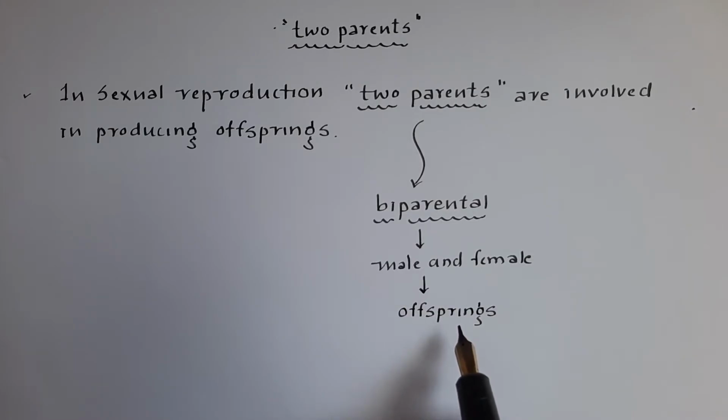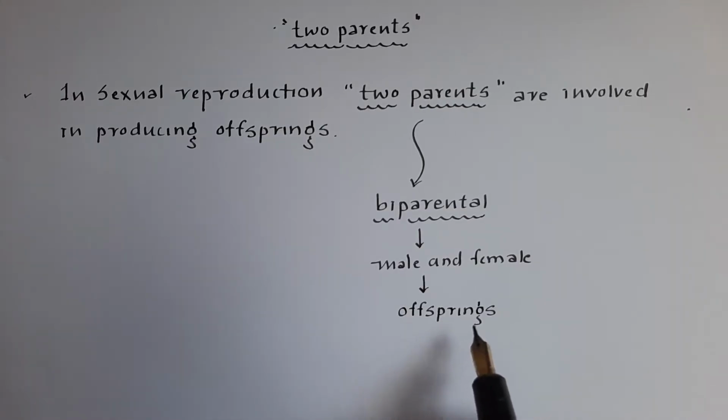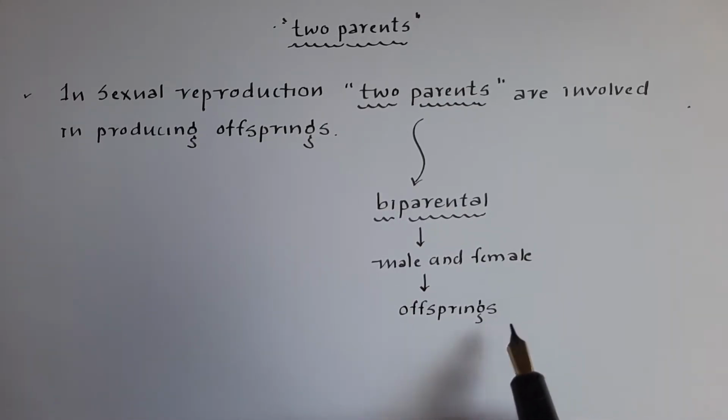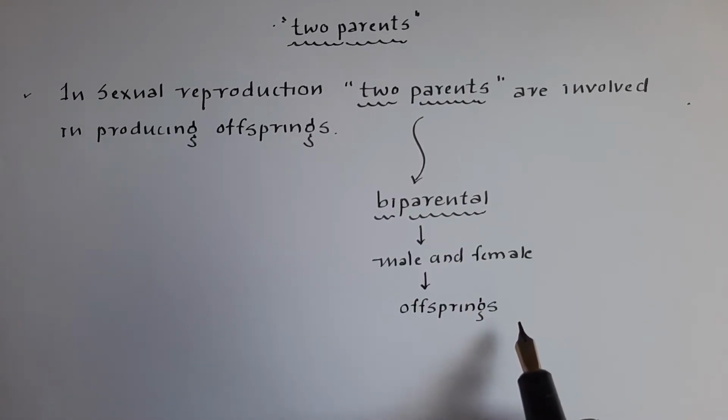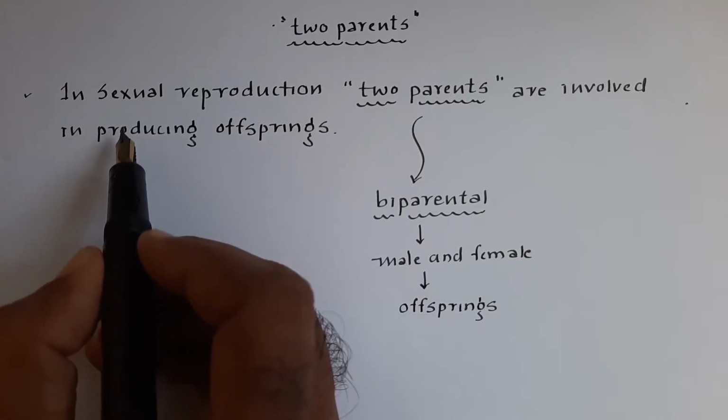Offsprings are the products of the reproductive process, or young ones. These are young creations of living organisms. So this is all about the first feature of sexual reproduction.